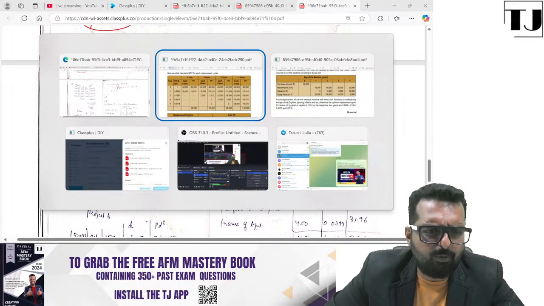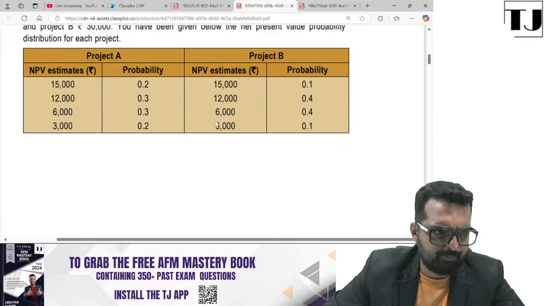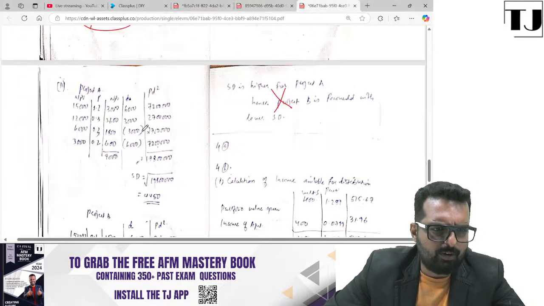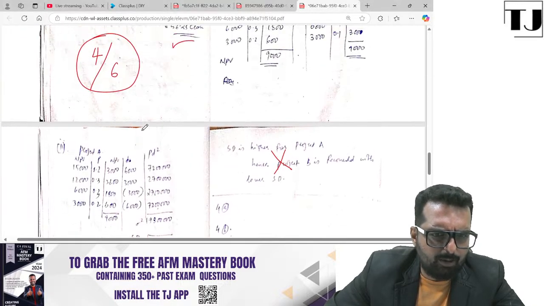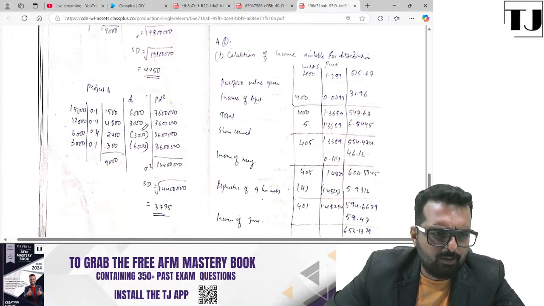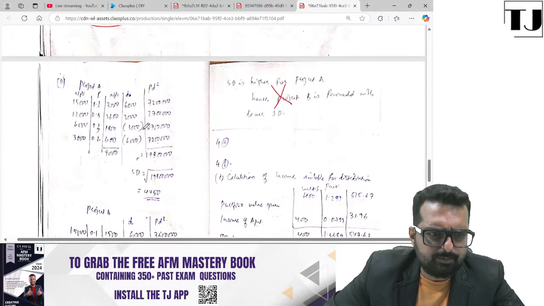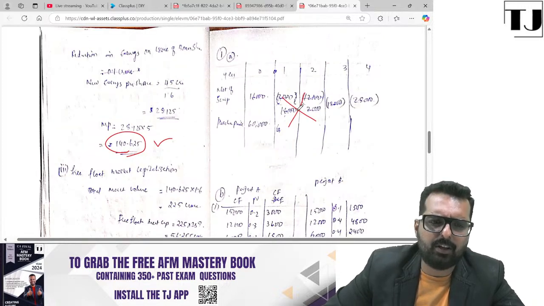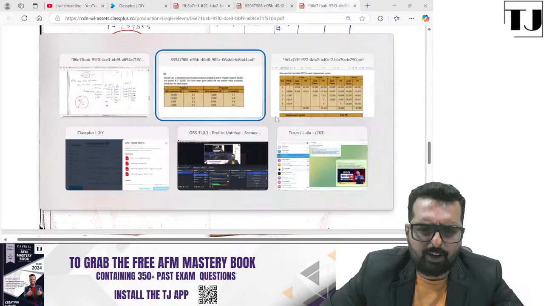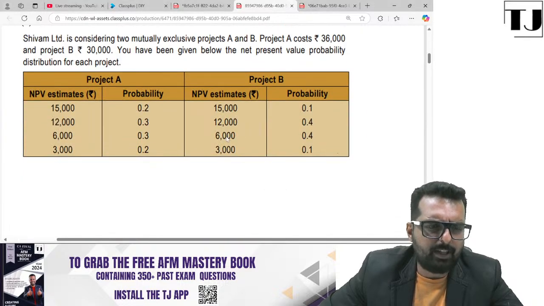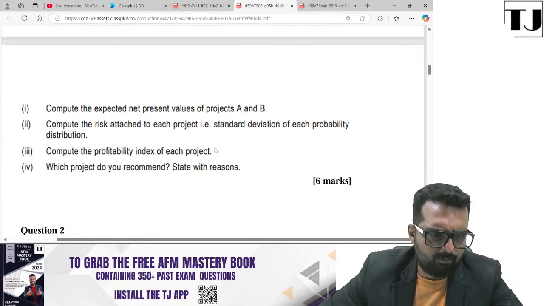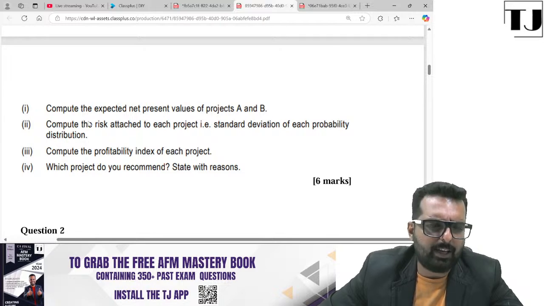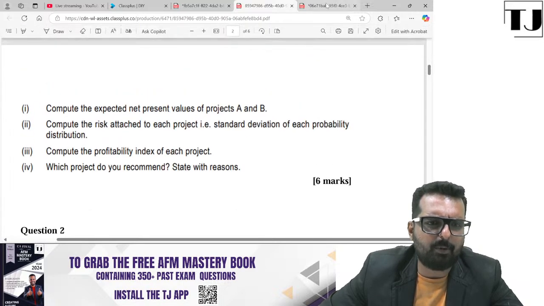Let me take question number 4A now. Wait, is it B that I'm checking or am I checking A? Okay, 1A gets over here. Sorry, that is 1B, is it? Fine. Let's check B. They have given the cash flow and have given the probability, and they want you to find out the NPV, standard deviation, profitability.